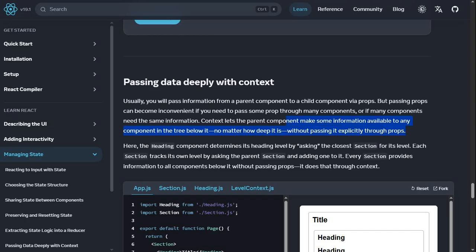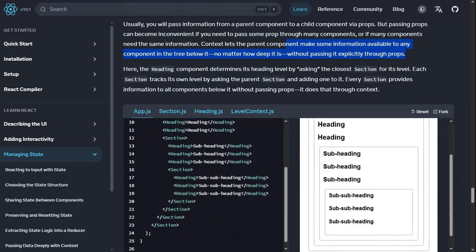Here, the heading component determines its heading level by asking the closest section for its level. Each section tracks its own level by asking the parent section and adding 1 to it. Each section provides information to all components below it without passing props. It does that through context. Okay, let's see.